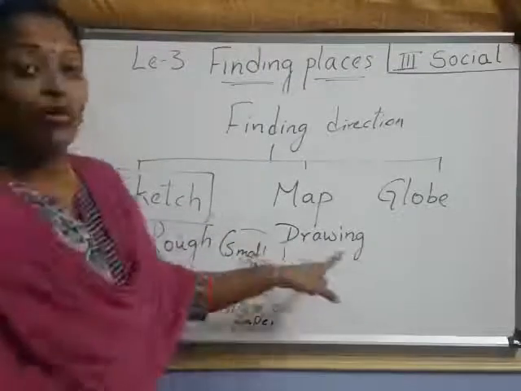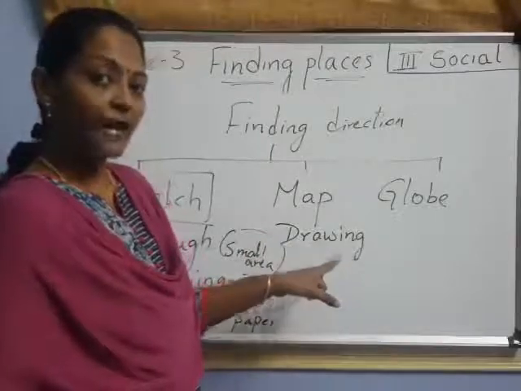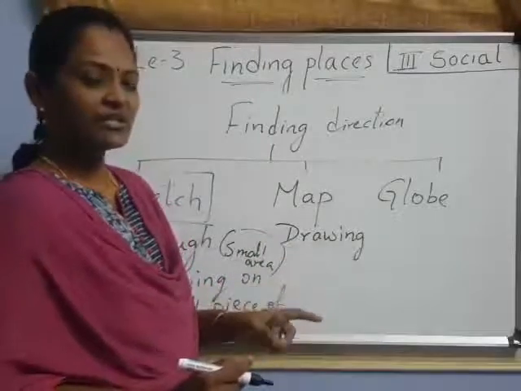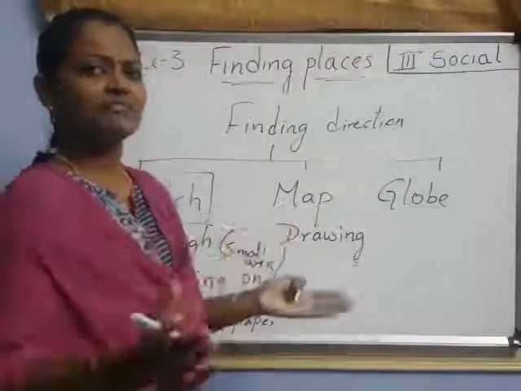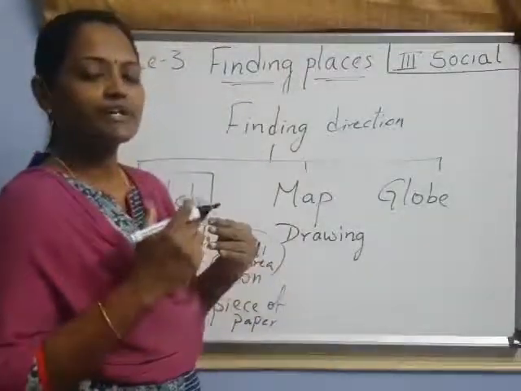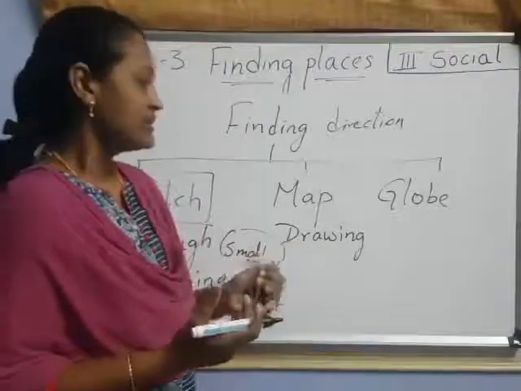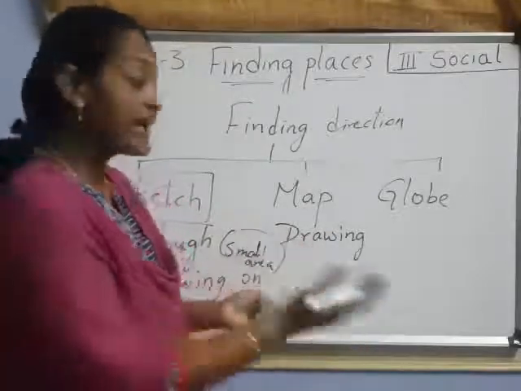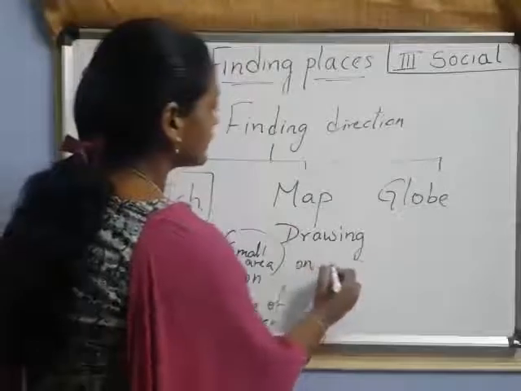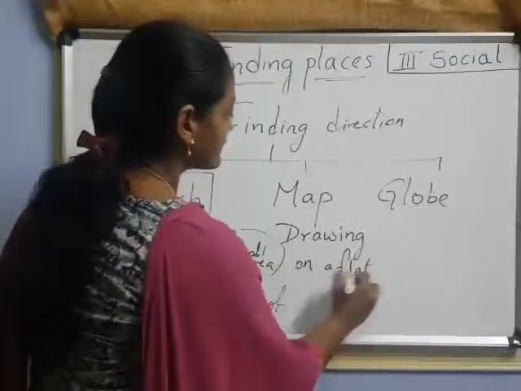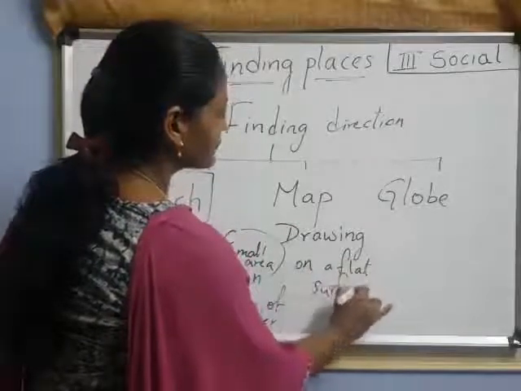But on the map, see, the map shows big places, various places on the earth we can show on the map. How? It is a drawing on a flat surface. Now I'll show you a map for you.